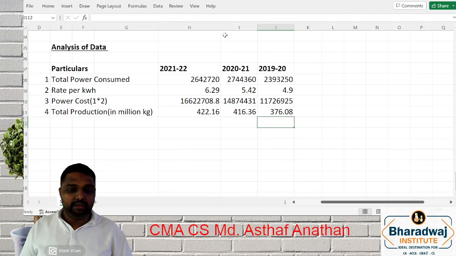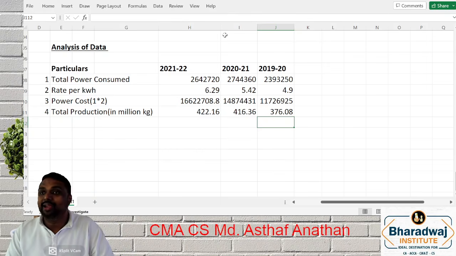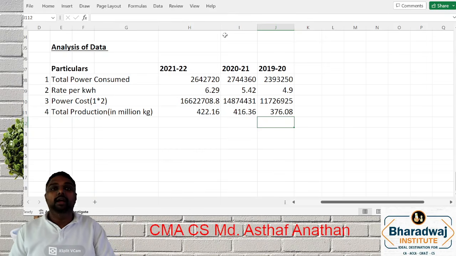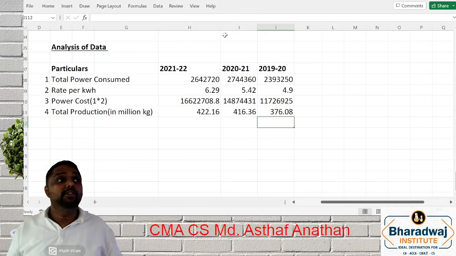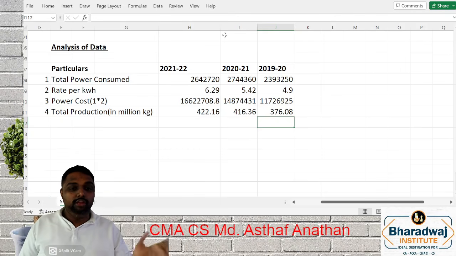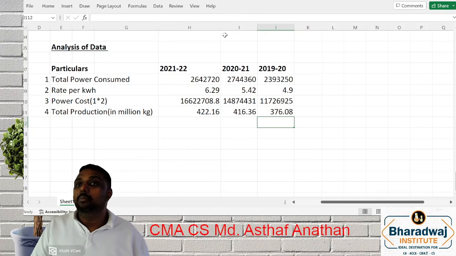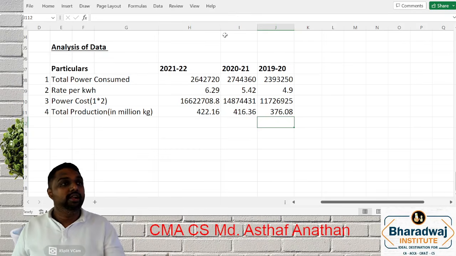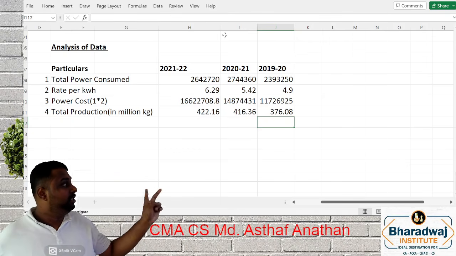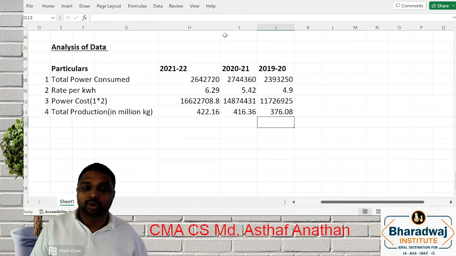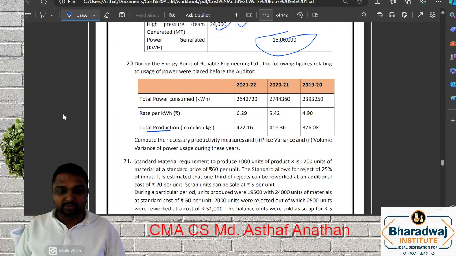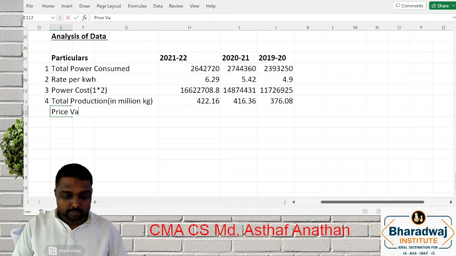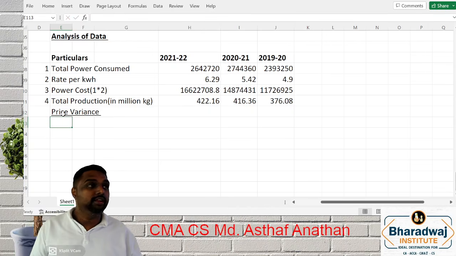This is the data. Now we will go with analysis one by one. See, I will revise once again. The standard is not given. So how will you approach standard? For 21-22, the previous year will be the base or standard. So 19-20 will be the base for 2021. That means you are able to do only for 2 years. So you can copy later. Just listen. First I will do price variance. Can you recall the price variance you have learned in your intermediate session?